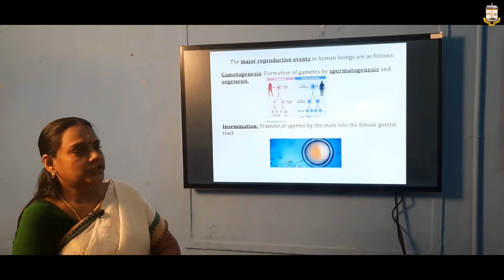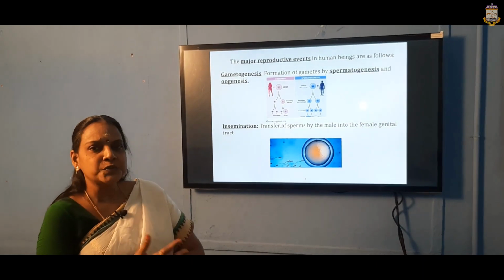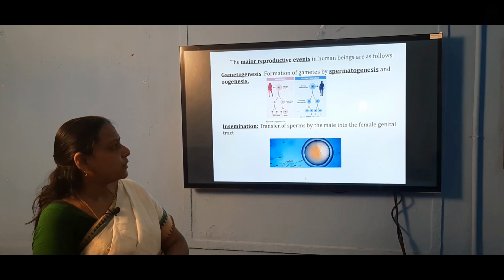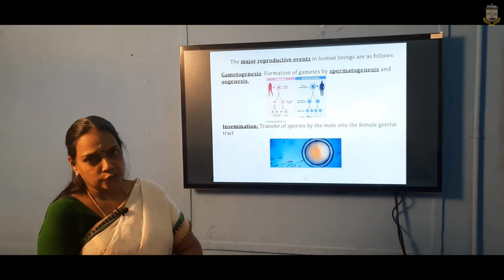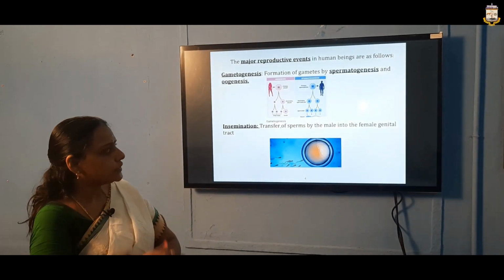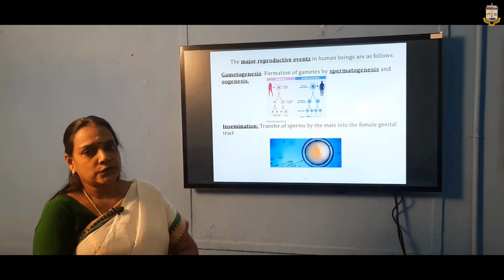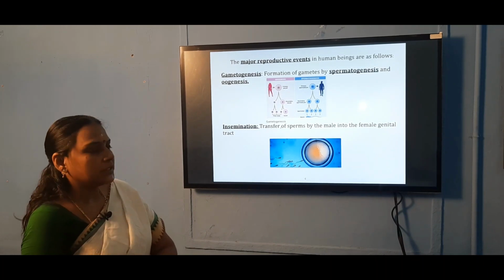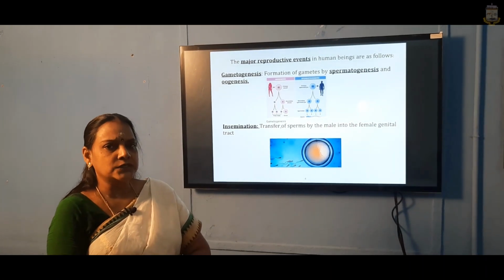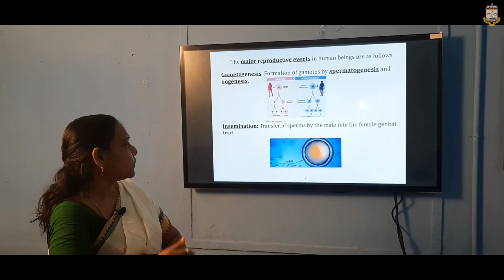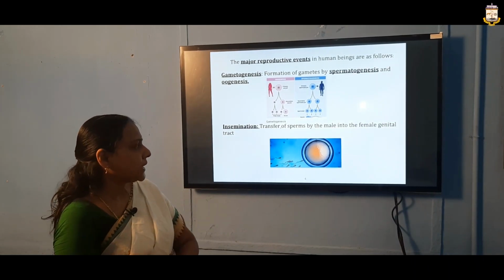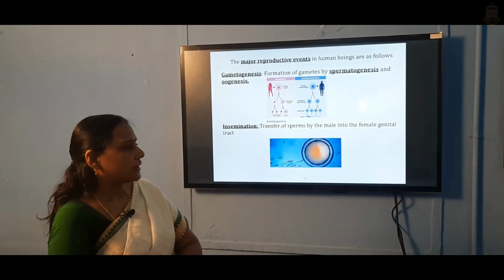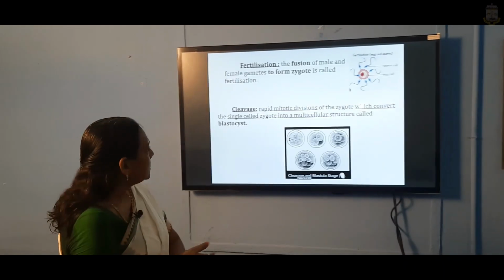The first step is gametogenesis. Genesis means production. What production? Gametes production. So, the formation of gametes by spermatogenesis and oogenesis. Spermatogenesis is the production of sperms, and oogenesis is the production of the egg or ova. The second one is insemination. After the production of the gametes, what is the next process? They have to transport them. So, the transfer of sperms by the male into the female genital tract is insemination.